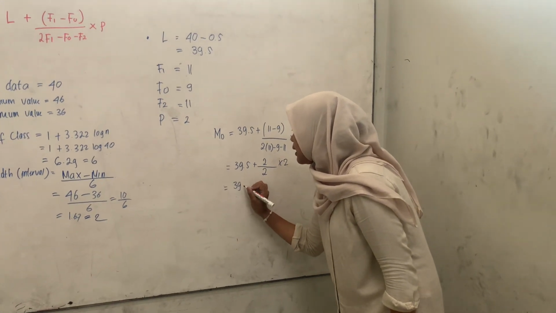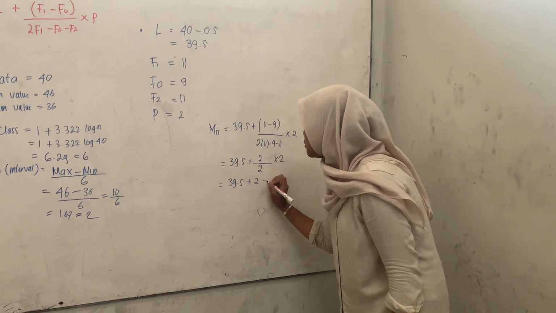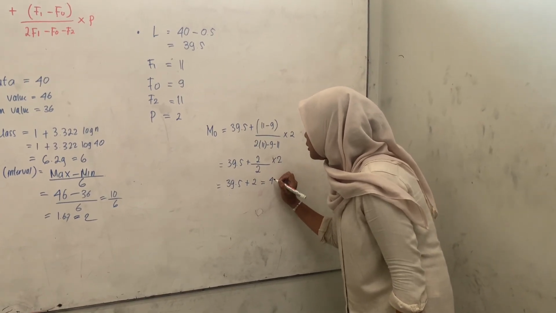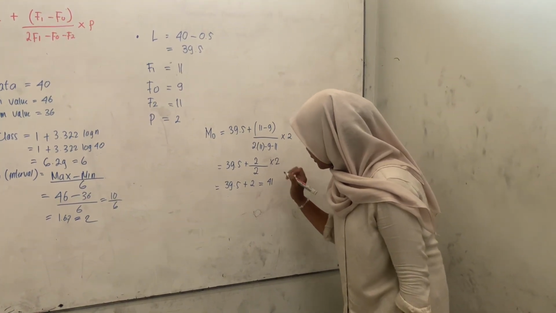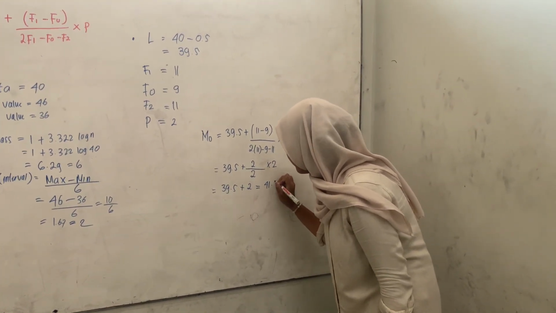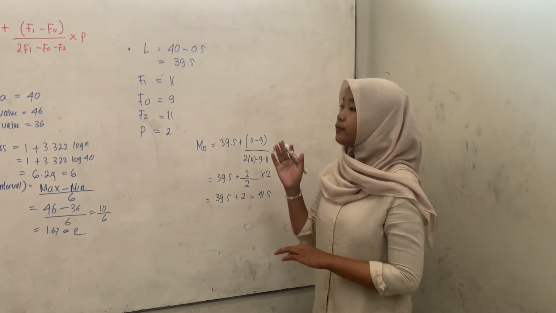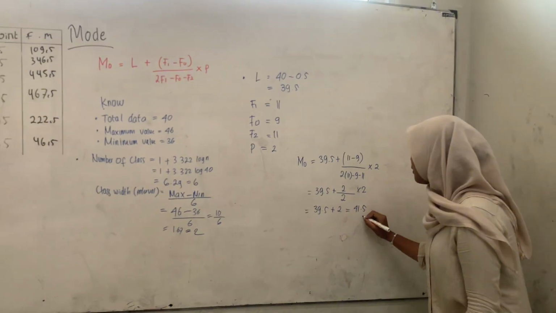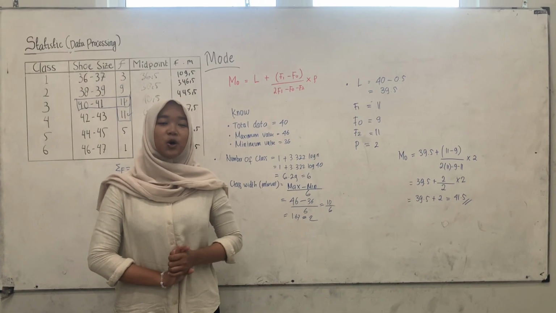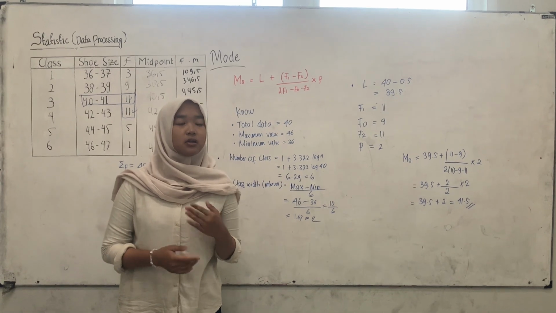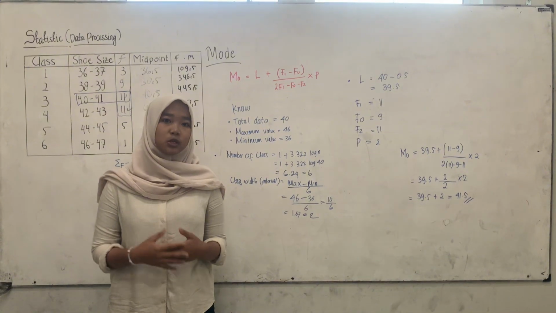So 39.5 plus 2 equals 41.5. So the mode of this table is 41.5. So based on the example above, we can conclude the mode helps us identify the most frequent value.